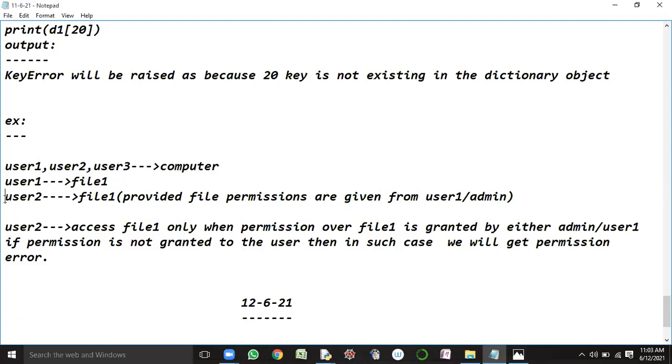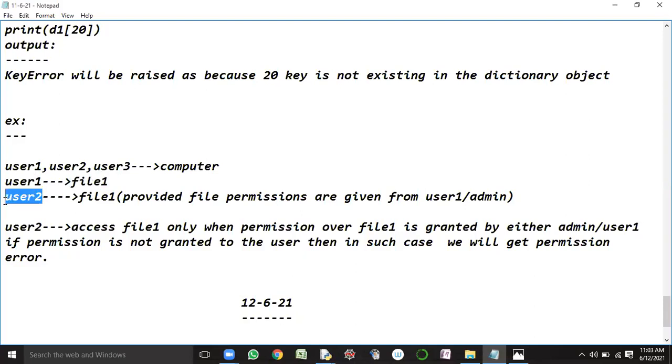Now another user is there. Like user 2, let us consider that I'm logging into the computer with user 2 credentials. Can you tell me, is user 2 the owner of file 1? No, sir. User 1 is the owner. Now user 2 is trying to access file 1.